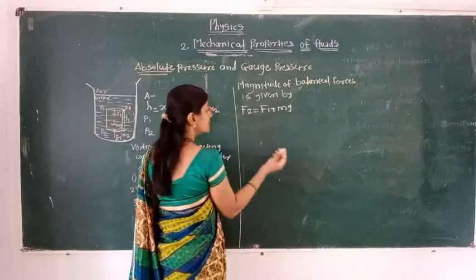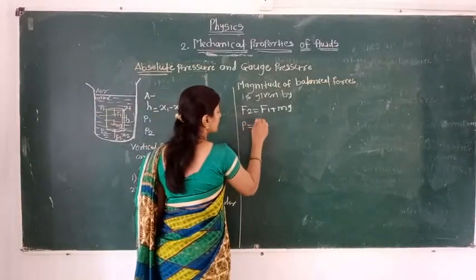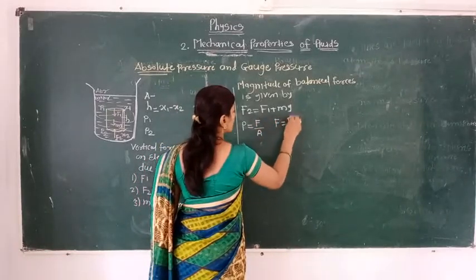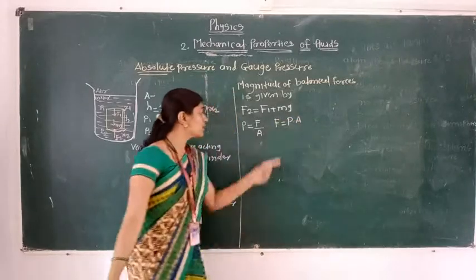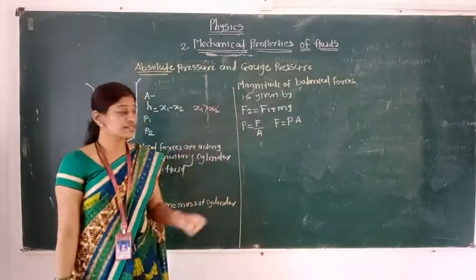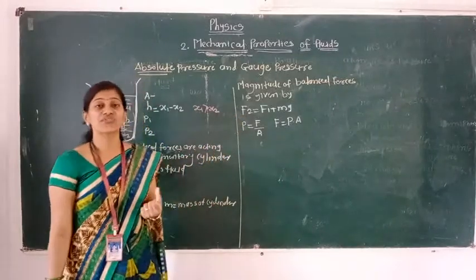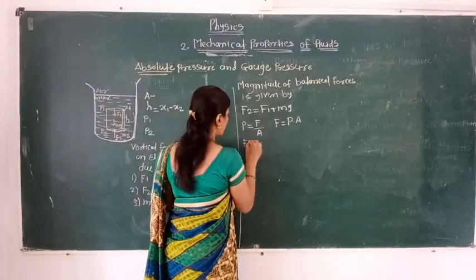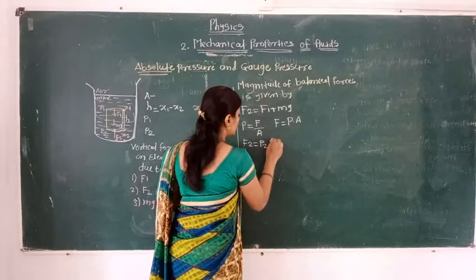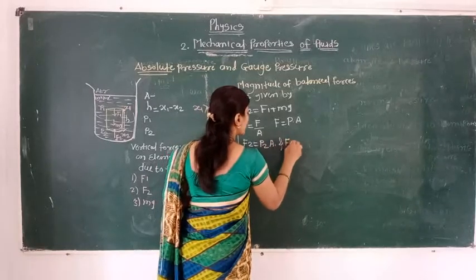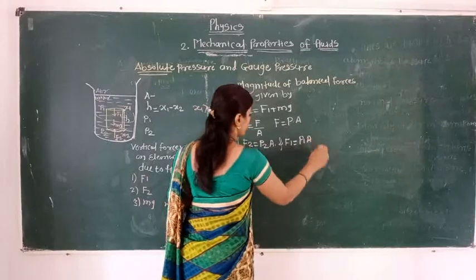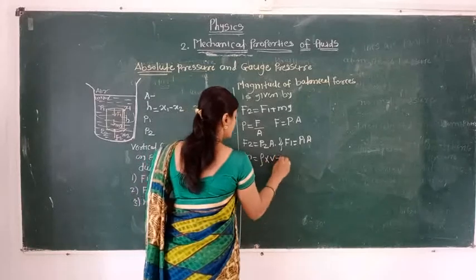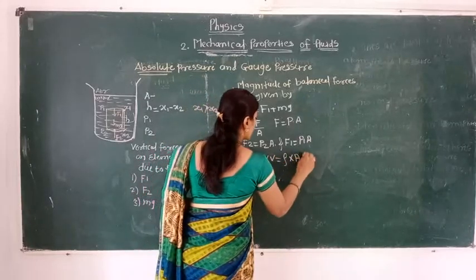As per the definition, pressure is nothing but force per unit area. From that equation we get F is equal to pressure into area. Similarly, we have to find the value of the two forces: the force acting on the bottom surface of the cylinder and the force acting on the top surface. So we can write F2 is P2 into area and F1 is P1 into area. Also we know m is density into volume, and volume we can write as A into h.